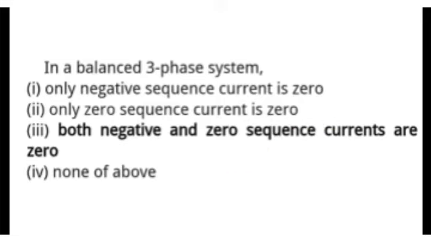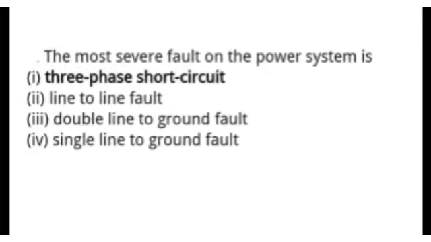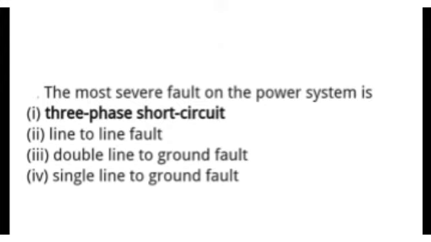Next question is, the most severe fault on the power system is, options are three phase short circuit, line to line fault, double line to ground fault, single line to ground fault. The most severe fault in a power system is three phase short circuit, when all three phases are shorted. Okay, so the right answer is three phase short circuit. This fault is called a symmetrical fault.